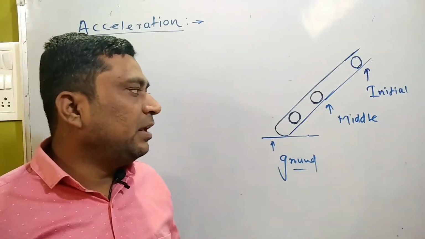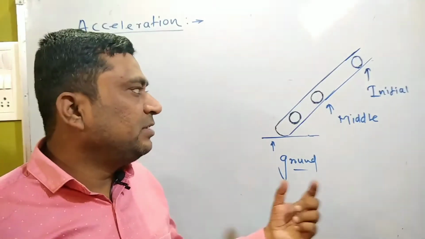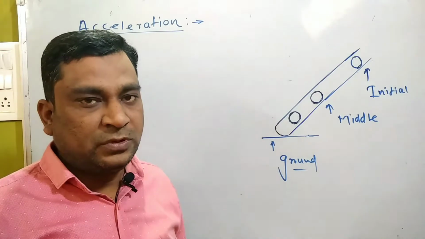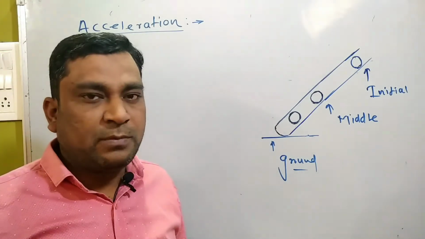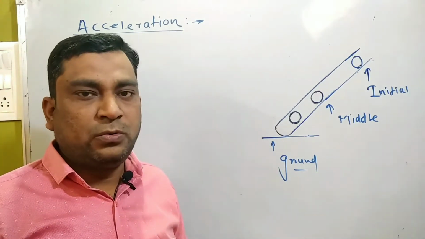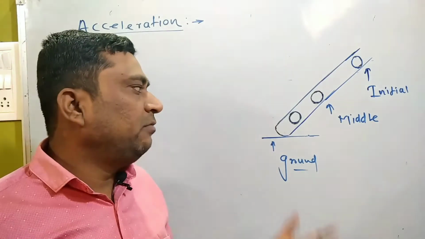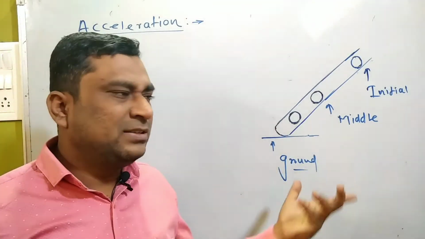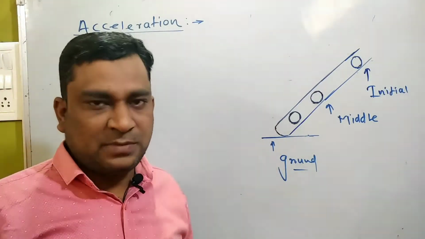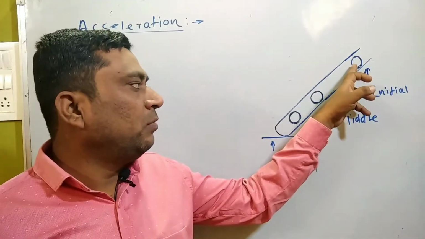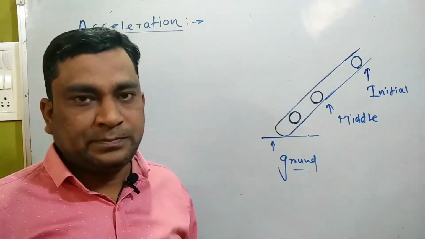Here there is a channel. On that channel the ball will be rolling down. This channel is made from a plastic tube which is cut into two equal halves, and a channel will be there. We can imagine it like a cricket bat, and here the ball will be rolling down from top to the bottom.